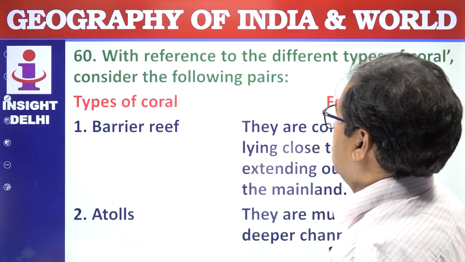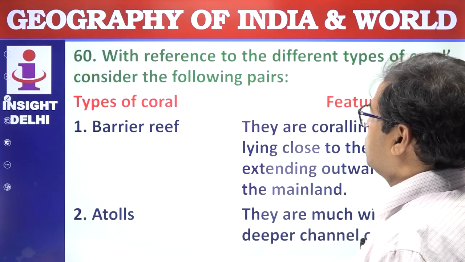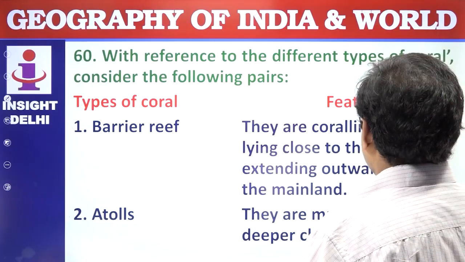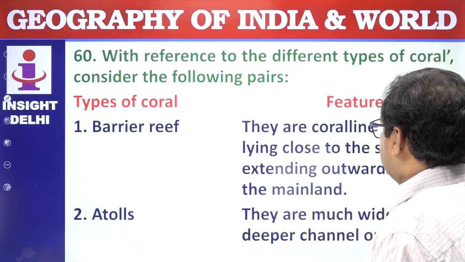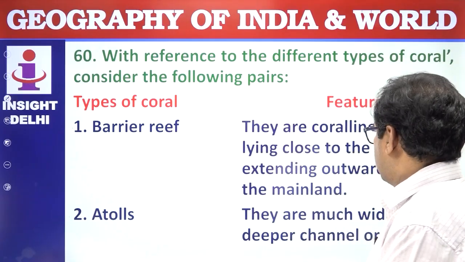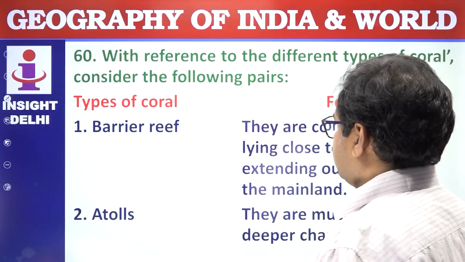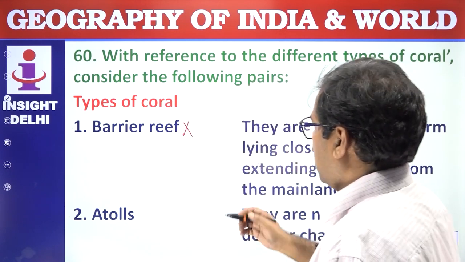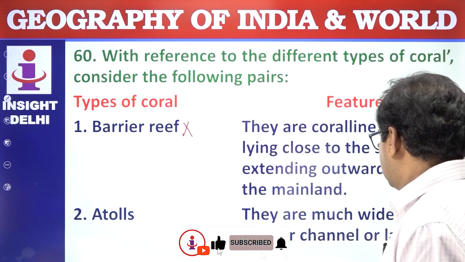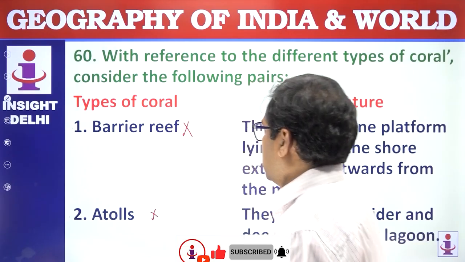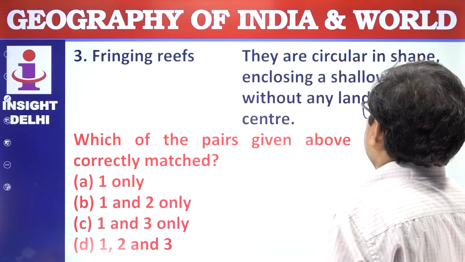Next question. With reference to different types of corals, consider the following pairs. Barrier reef: they are coral-line platforms lying close to the shore, extending outward from the mainland. This is wrong. This is not outward, rather it is parallel. Atolls: they are much wider and deeper in channel of the lagoon. No, not much wider. They are shallow and minor. They are circular.